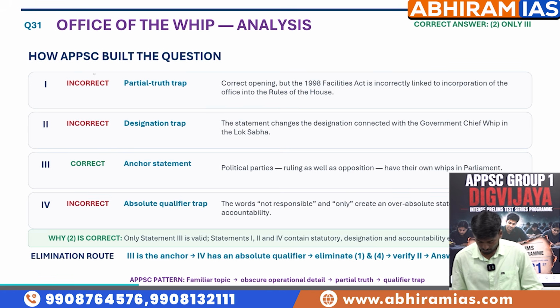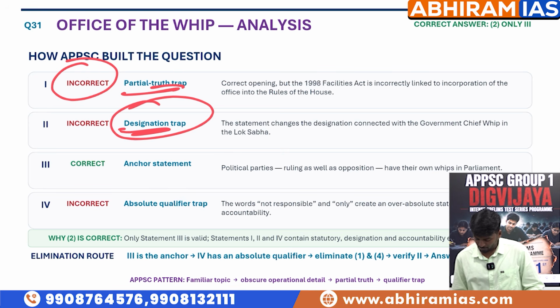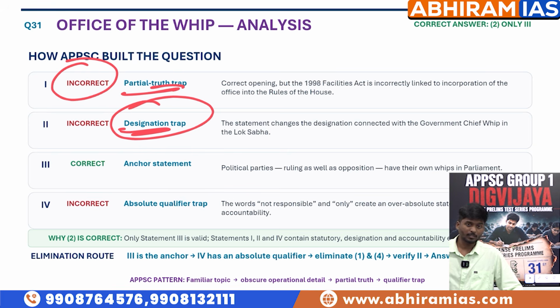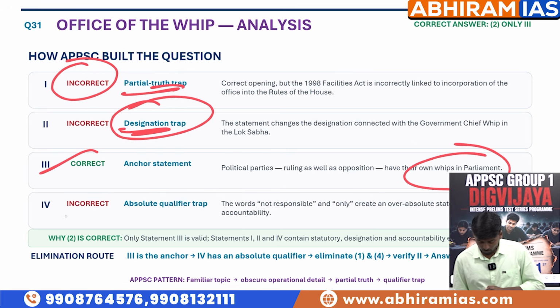As we discussed, the first statement is incorrect because it is only partially correct; only the first part is correct. The second is a designation trap, where the Minister of Parliamentary Affairs was given as Minister of State for Parliamentary Affairs. There is a difference between Minister of Parliamentary Affairs and Minister of State for Parliamentary Affairs. The third one, the anchor statement, is correct: all political parties will appoint their own whips in the parliament.